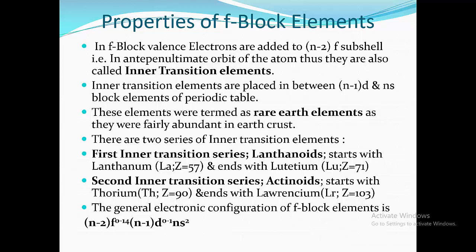The second inner transition series, actinoids, starts with thorium having atomic number 90 and ends with lawrencium having atomic number 103. The general electronic configuration of F-block elements is (n-2)f0 to 14, (n-1)d0 to 1, ns2.